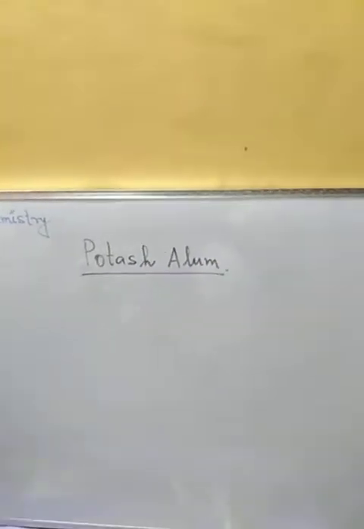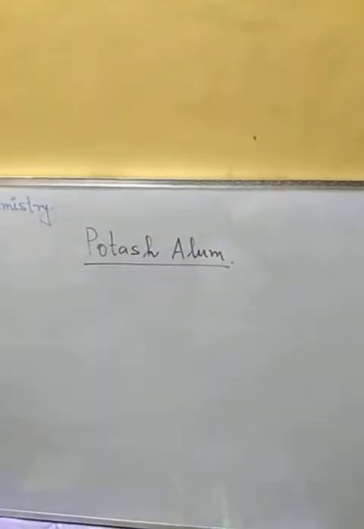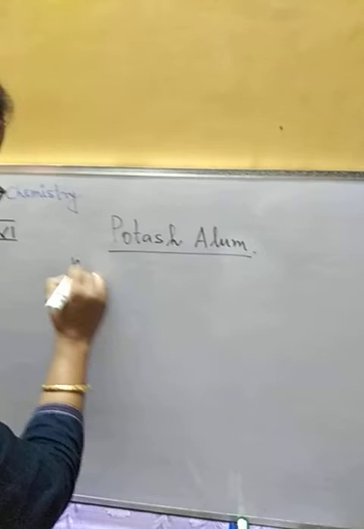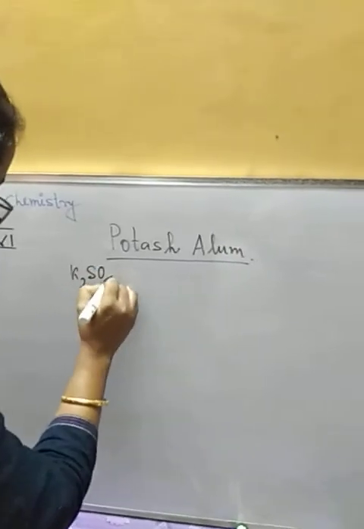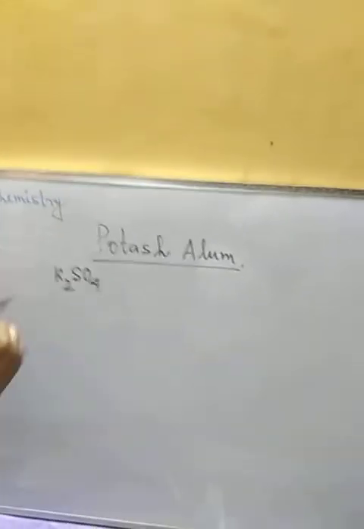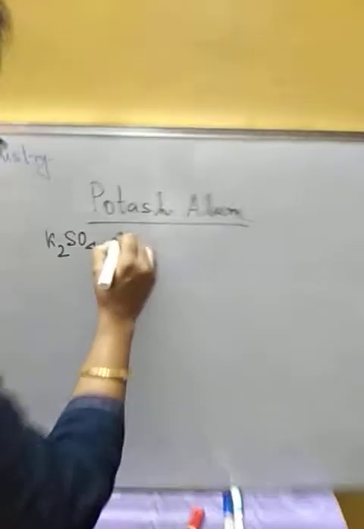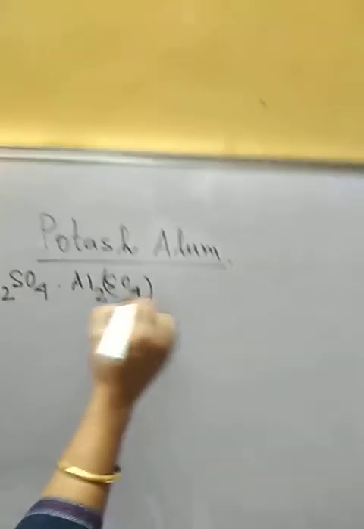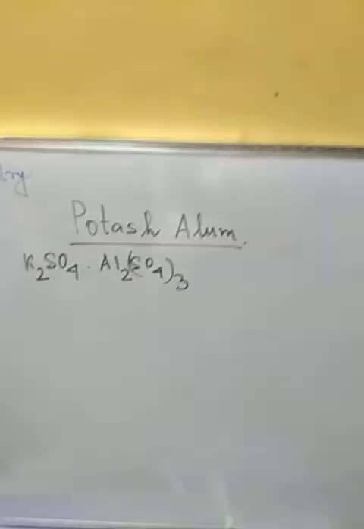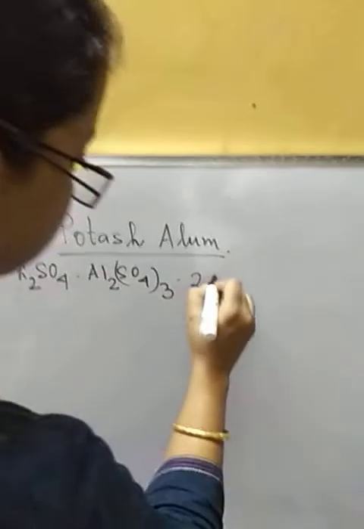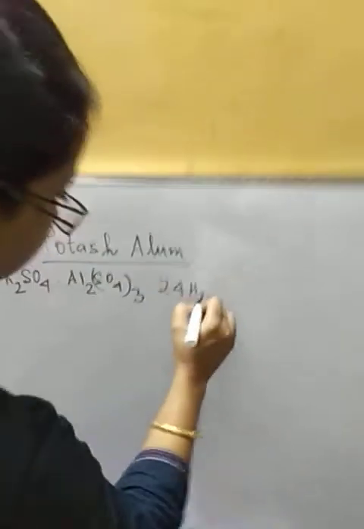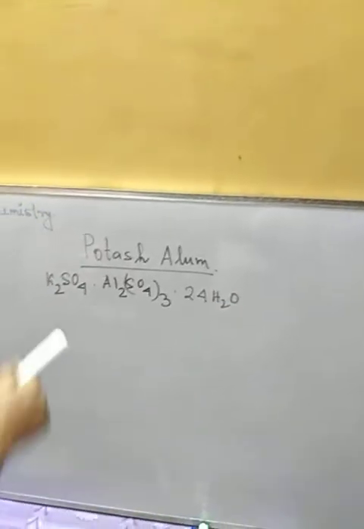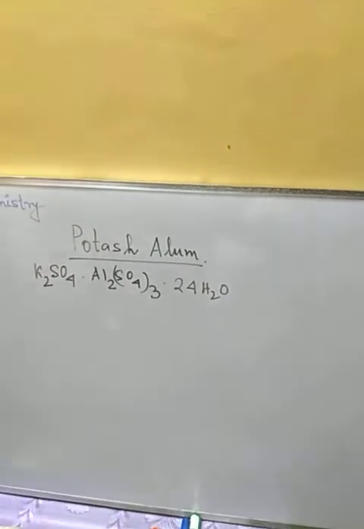Alum or potash alum, both are the same only. So its formula is K2SO4, this is potassium sulfate, Al2(SO4)3, this is aluminium sulfate. Along with this, 24 water molecules are there. Okay, so this is the formula of potash alum.